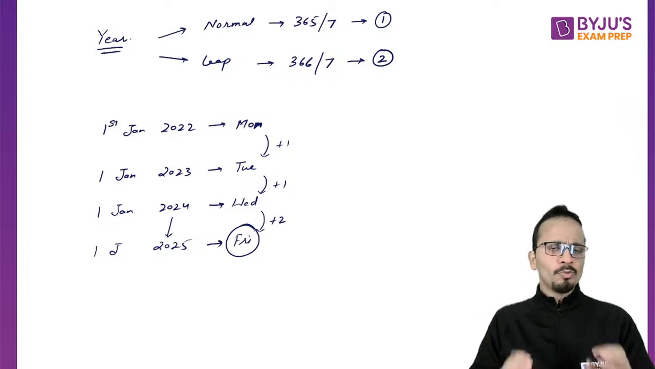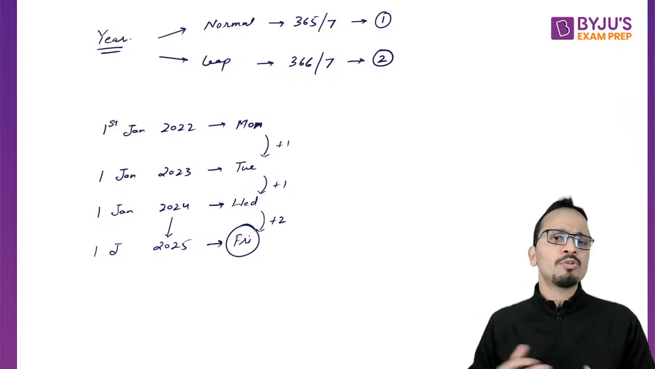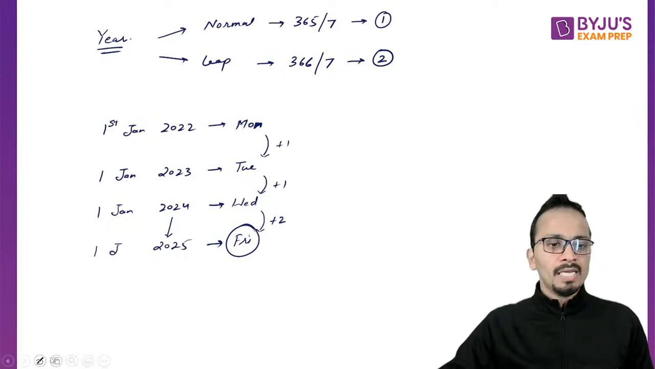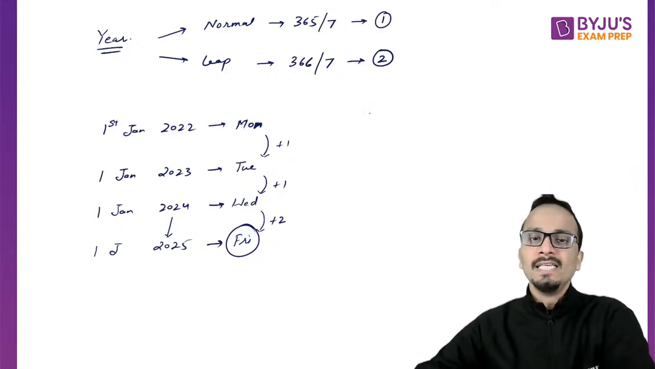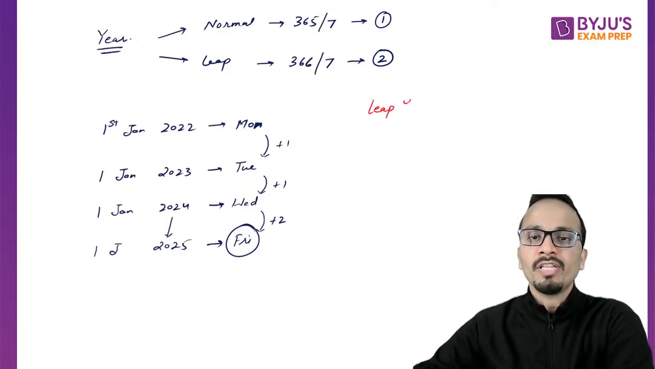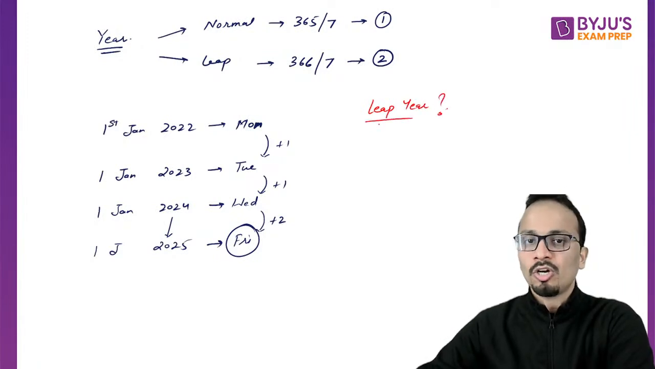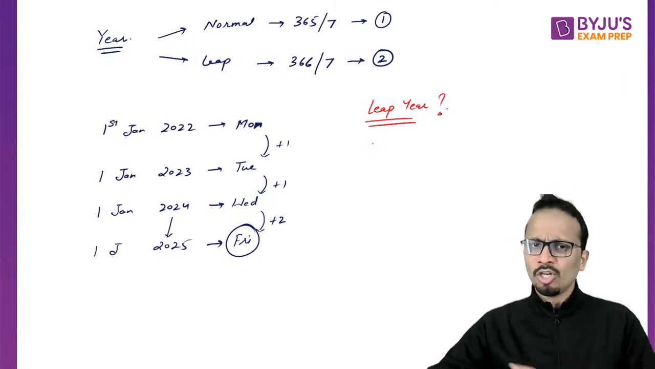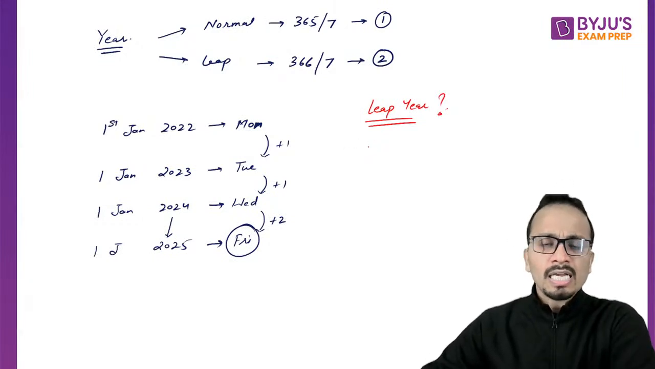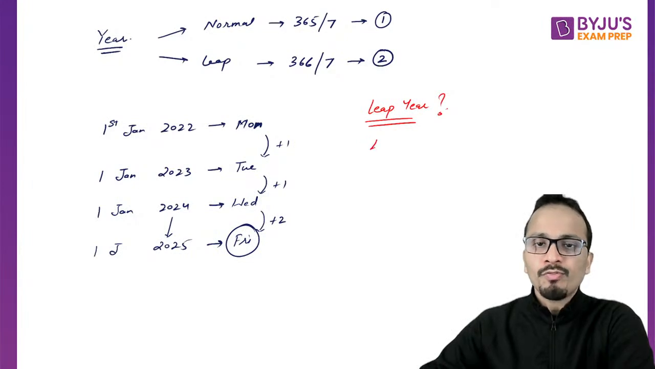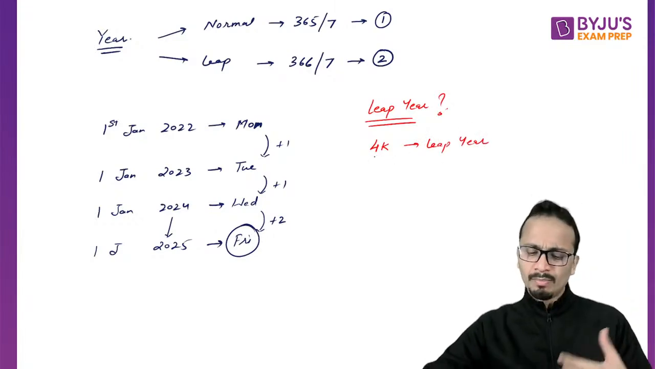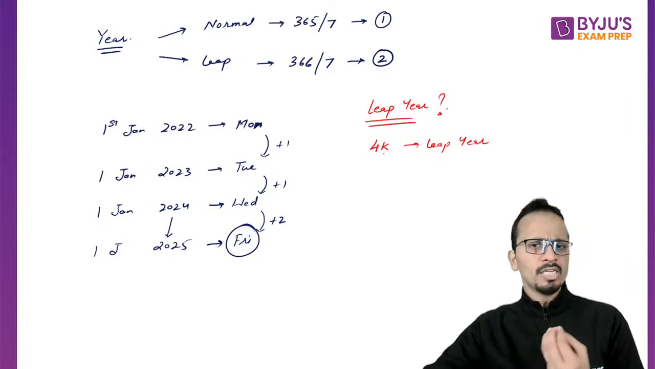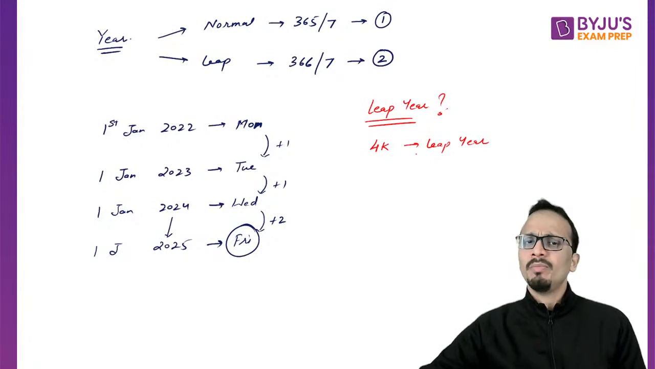I hope you have understood with this example the concept of normal year and leap year. Now let's look at how to determine whether a given year is a leap year or not. In a normal scenario, if a given year is a multiple of 4, I'm writing it as 4k, then it will be a leap year.